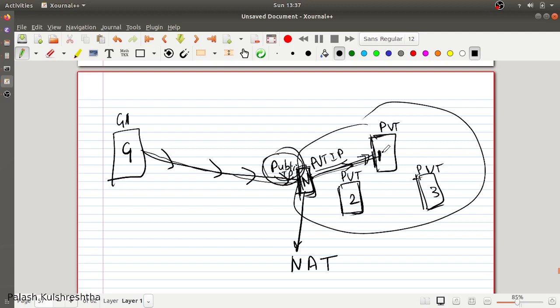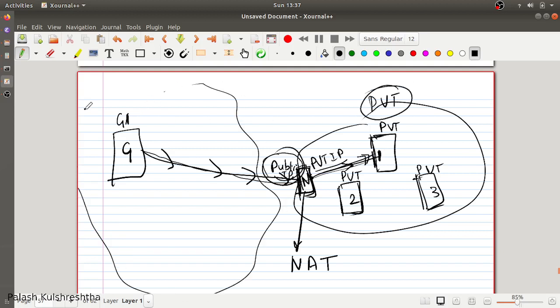So that is the working of private and public IP addresses, and they use NAT or a Network Address Translation service or application to exchange data between private IP address space and public IP address space. Everything outside private IP address space is a public IP address.